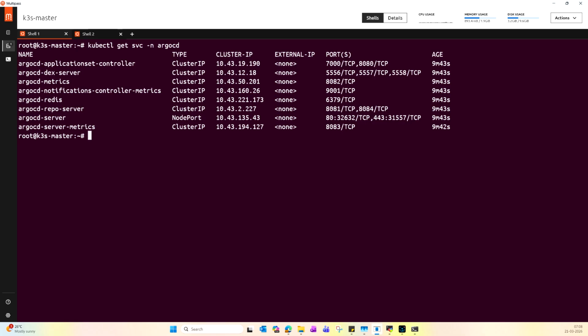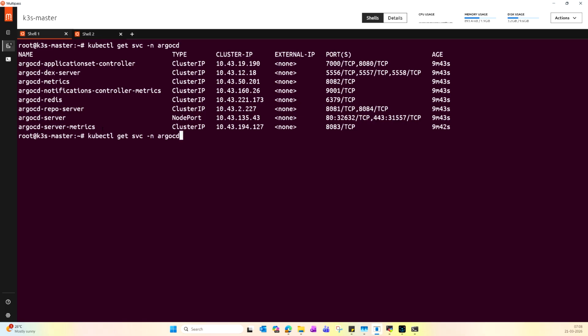The Dex server lets us set up SSO with an identity provider. Then there are Argo CD metrics, and Argo CD Redis, which is for cache. The repo server is used to contact Git, the single source of truth, for any changes. And this is the Argo CD server, and this is the metrics.